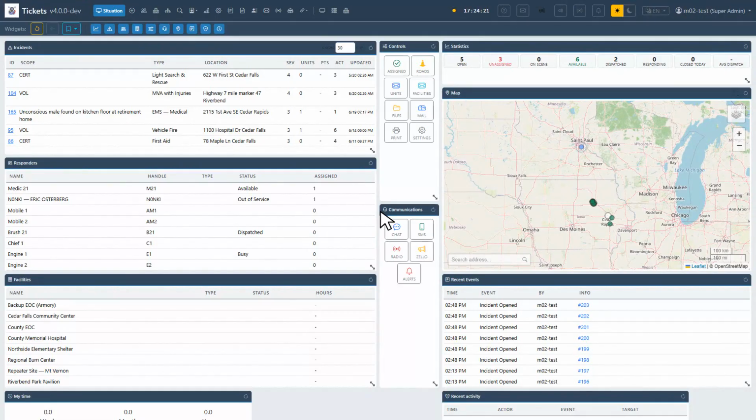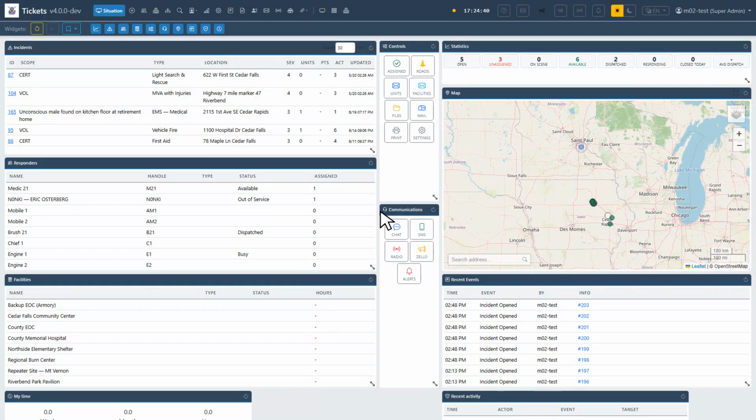When the radio is jammed and a question can't wait, you need another channel. When a member is off radio but on their phone, you need SMS. When you need to reach 40 members at once, you need broadcast. TicketsCAD bundles your common channels into one place: chat, SMS, email, Meshtastic mesh radio, and HAS broadcast.